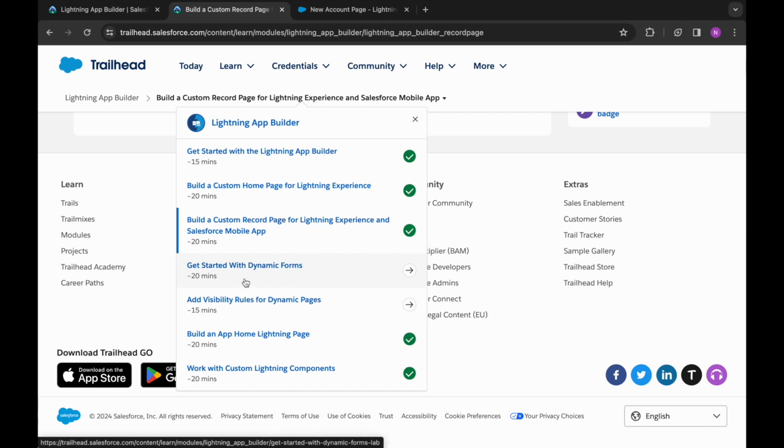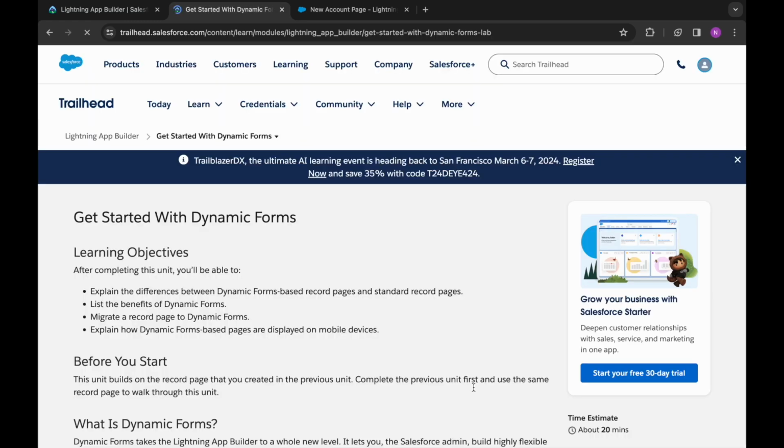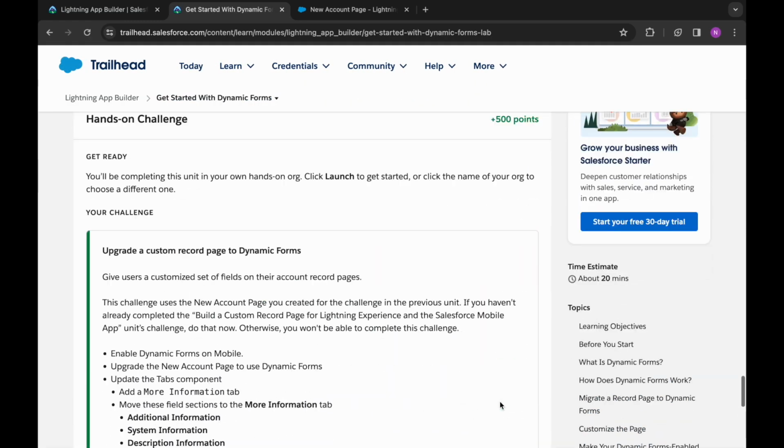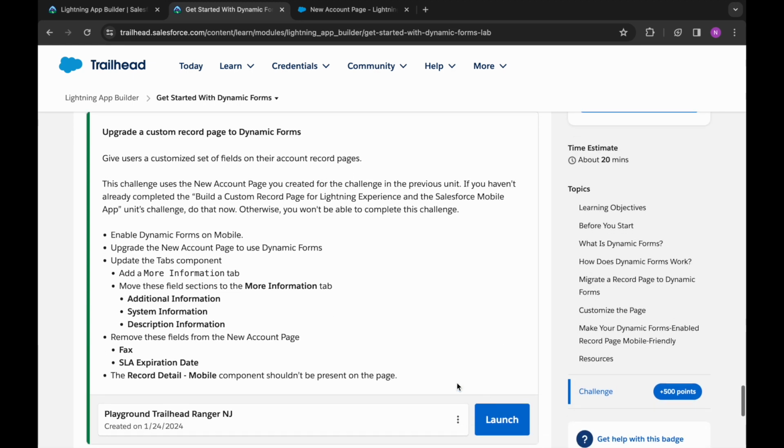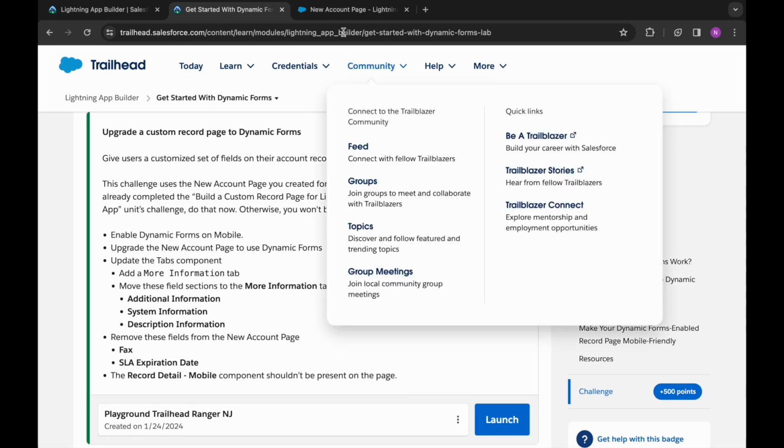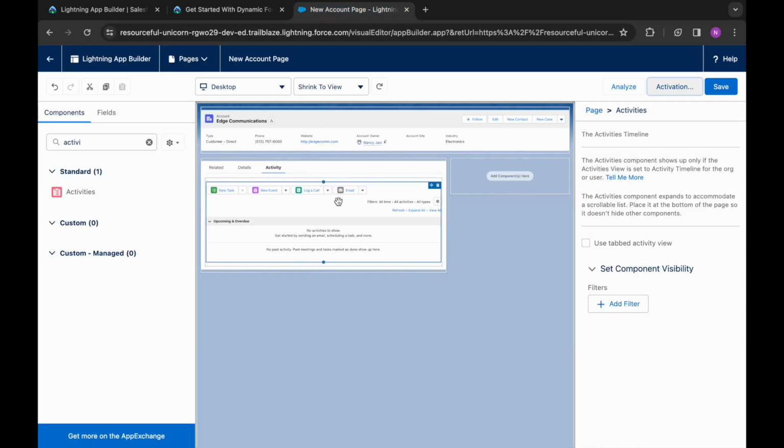Now, let's move on to the next challenge, that is get started with dynamic forms. We will go back to here. Yes, so it is saying that we need to complete the earlier challenge, that is custom record page, that we have already done. Now we need to enable dynamic forms on mobile and upgrade the new account page to use dynamic forms.